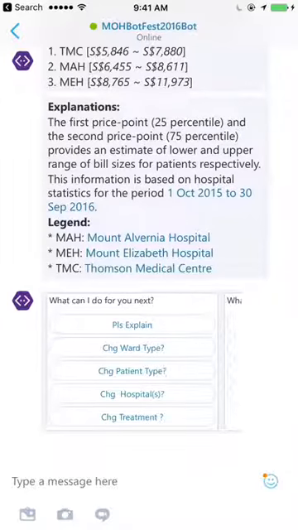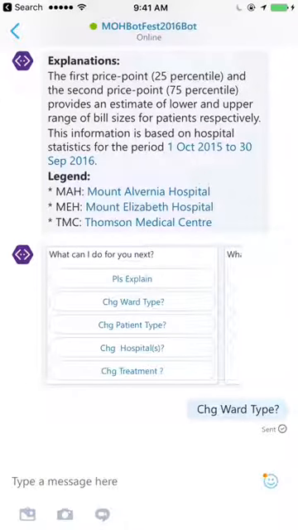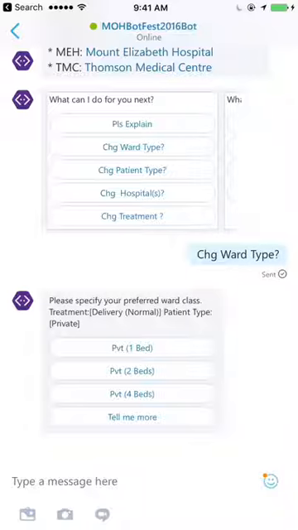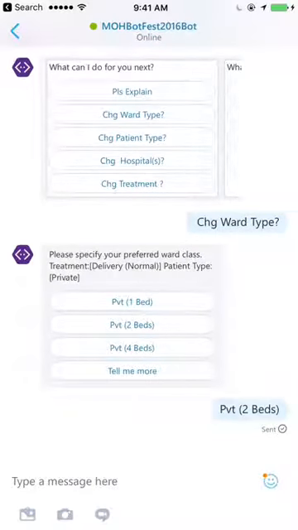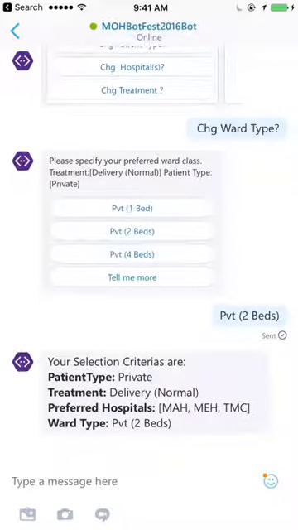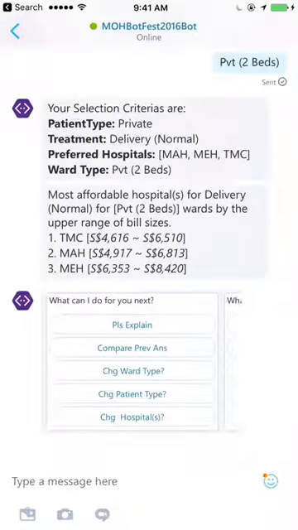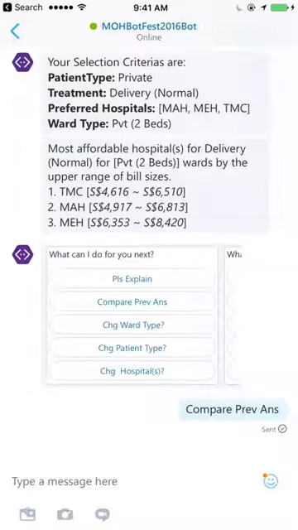So it's very common for user to want to compare the price points between different types of wards. This is where the second option, change ward type, will be very convenient for them. Say, let's compare the price between the private one bedder and the private two bedder. Let's see how much difference in price it is. Once again, we'll see the results. And we can ask AuntyBill to compare previous answer by clicking on this second option here.